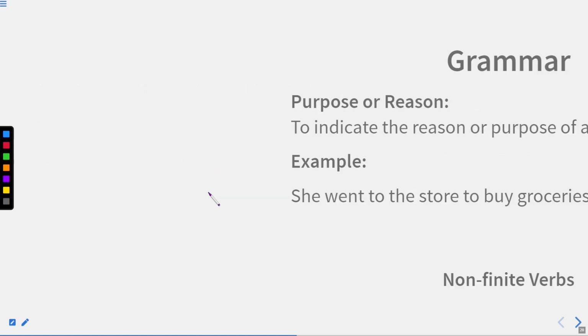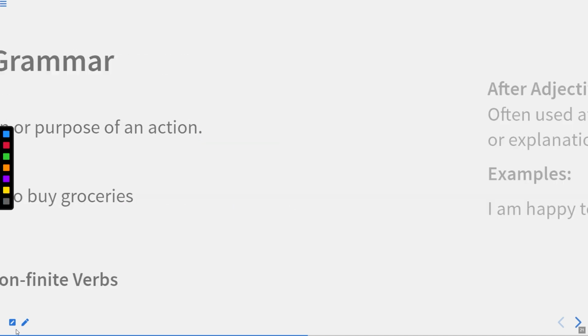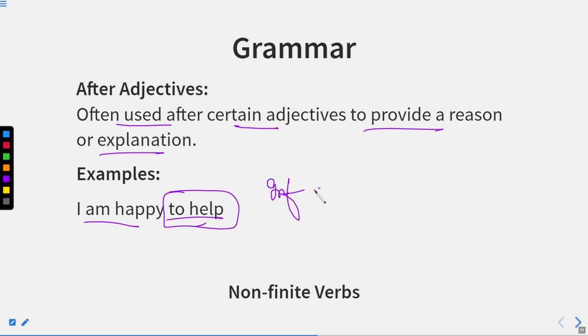Now, let us move to the next one. Purpose or reason. To indicate the reason or purpose of an action. For example, she went to the store. For what? To buy groceries. So, to buy is infinitive, just because this is the purpose of her going to the store. Now, let us move to the next one. After the adjectives, for example, often used after certain adjectives to provide a reason or explanation. Now, I am happy. Why? To help you. So, this is the reason. So, to help is infinitive.